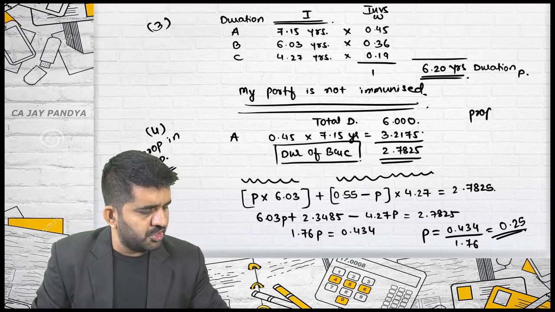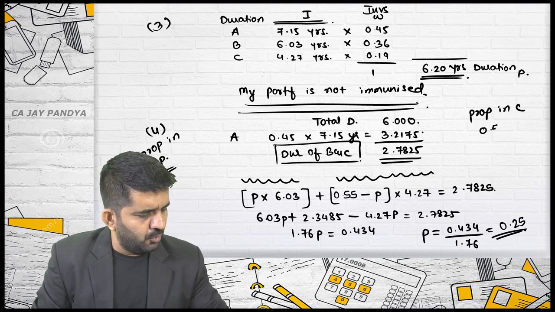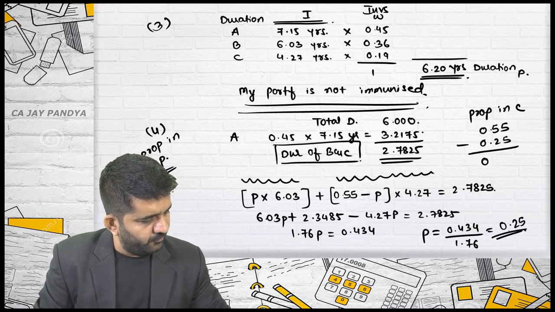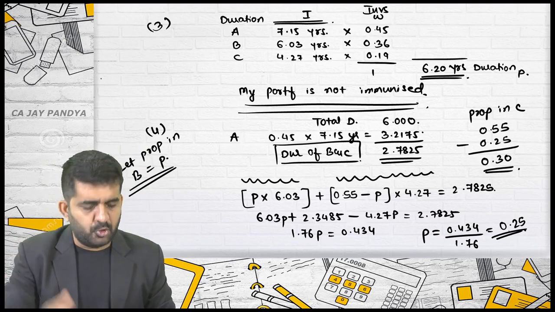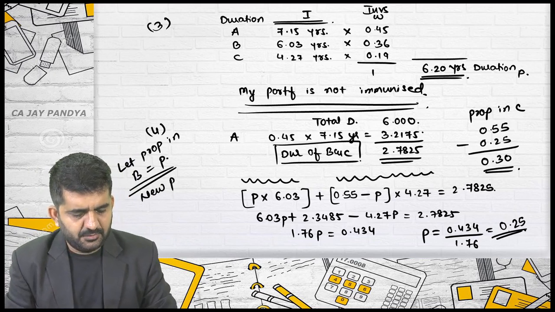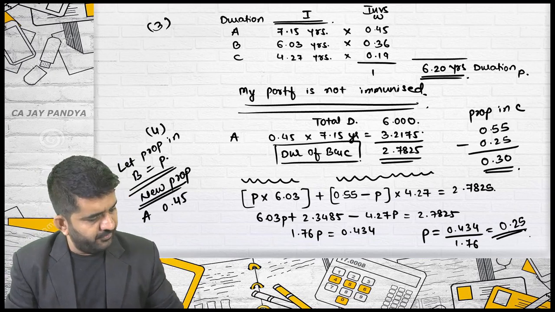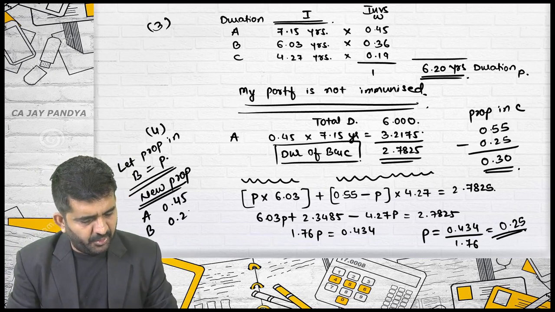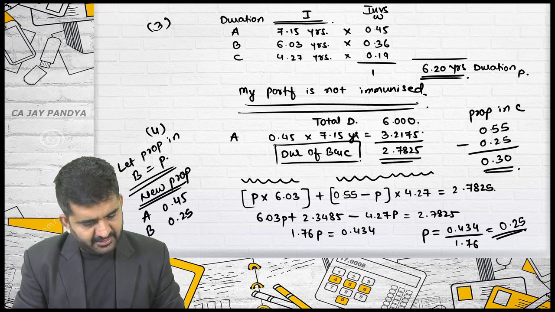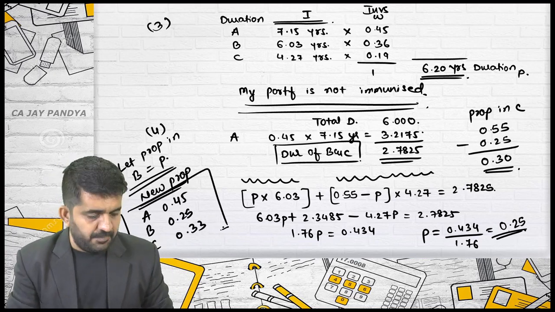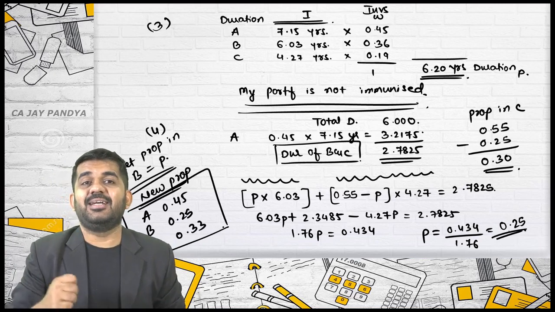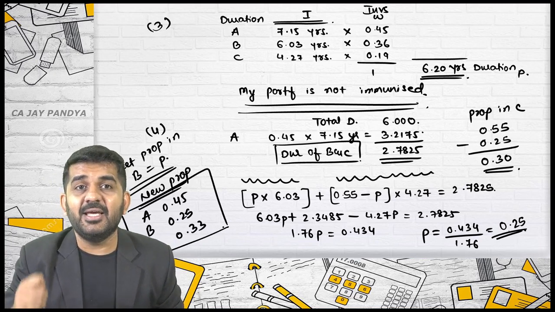So the proportion in C will be 0.55 minus 0.25, which is 0.30. What is the new proportion to immunize the portfolio? A 0.45, B 0.25 and C 0.30. This should be the proportion of investment in bonds A, B and C respectively.